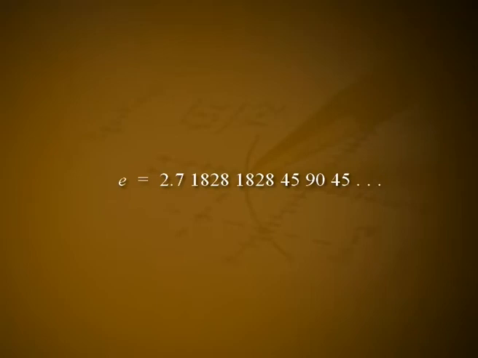Since log 2 is less than log e is less than log 4, the value of e lies between 2 and 4. If you hold a ruler along the line y is equal to 1, you will see that the value of e is greater than 2 but somewhat less than 3. Its value to 15 decimal places is e is equal to 2.718281828459045, etc.